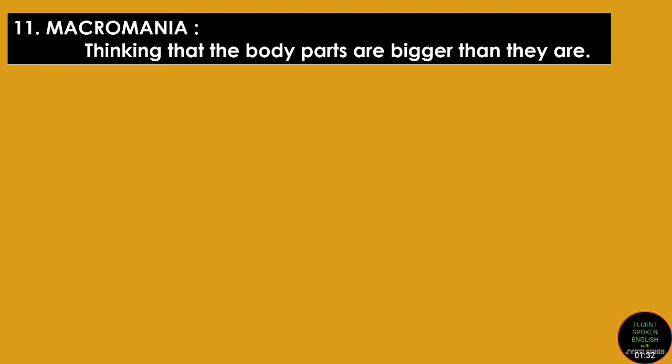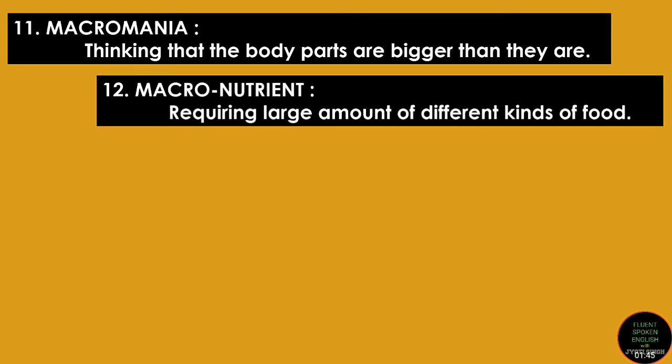Macromania, thinking that the body parts are bigger than they are. Mania is related to exaggeration, a kind of madness. So macromania means thinking that the body parts are bigger than they actually are. Macronutrient, requiring a large amount of different kinds of food. Nutrient is related to food, nutritious food. So macro means big, so requiring a large amount of different kinds of food.